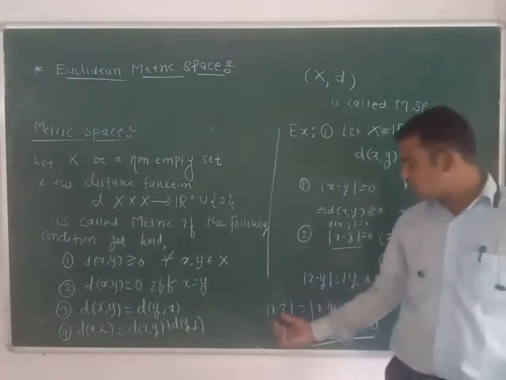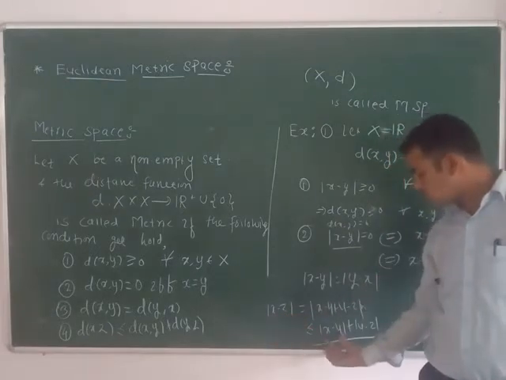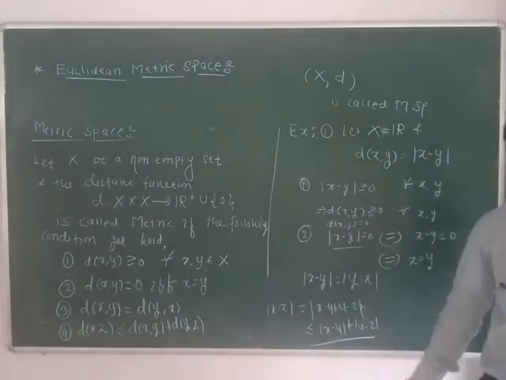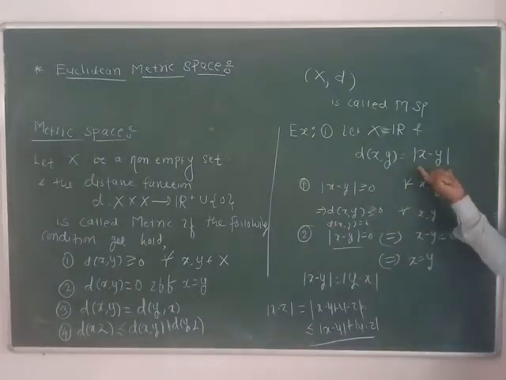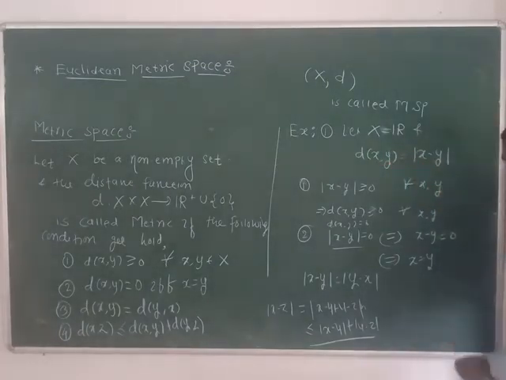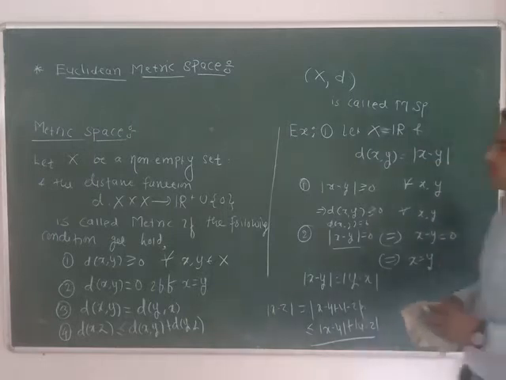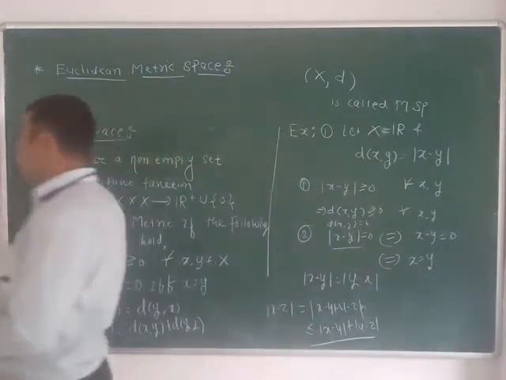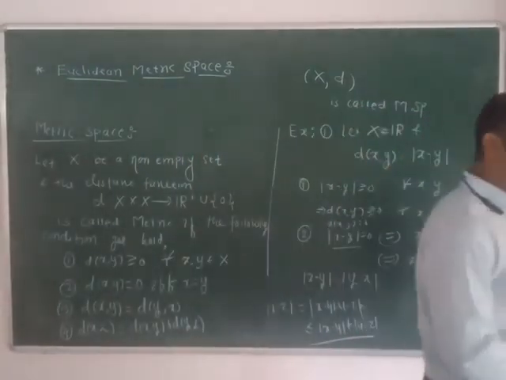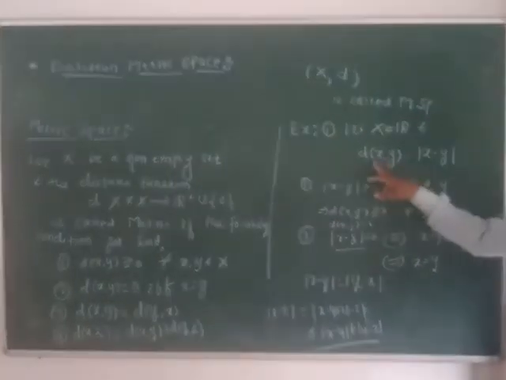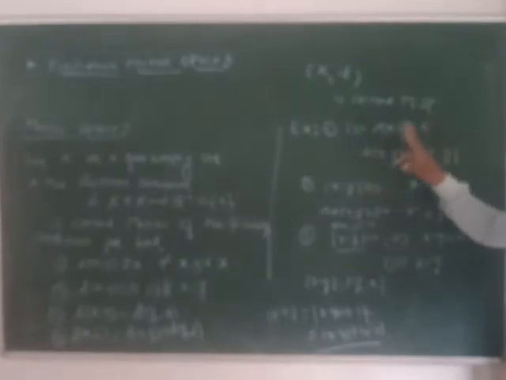So all these properties are satisfied by the function d of x comma y equal to modulus of x minus y. So (X, d) is a metric space. This is the one dimensional Euclidean metric space.